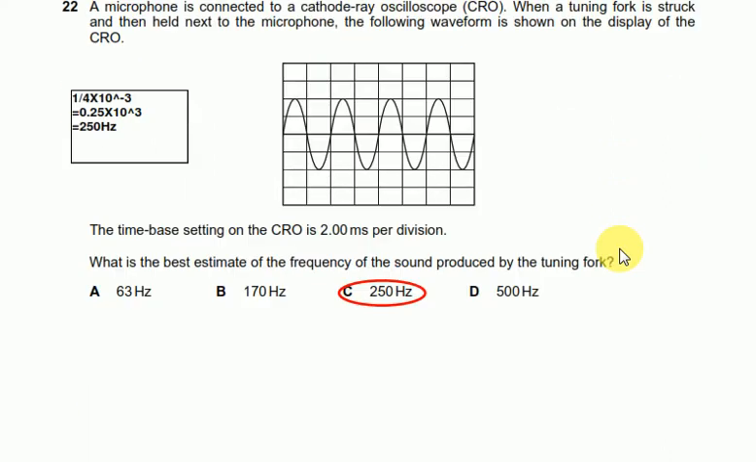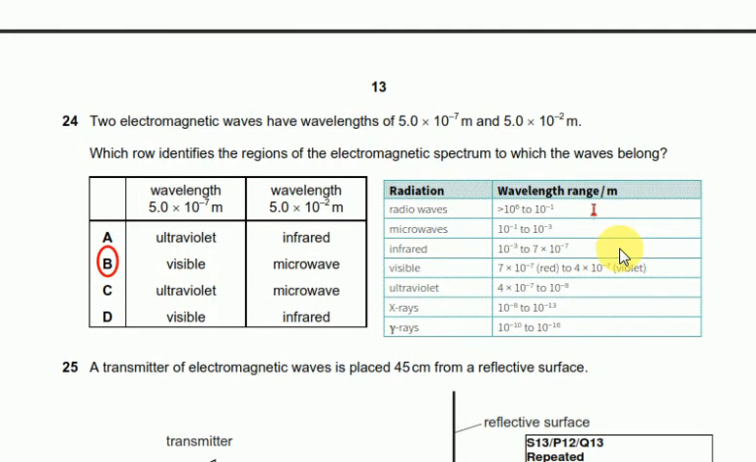Okay, so question number 24. Two electromagnetic waves have wavelengths of 5 times 10 to the power negative 7 meters and 5 times 10 to the power negative 2 meters. Which row identifies the region of the electromagnetic spectrum to which the waves belong? I have taken this from the Cambridge book.